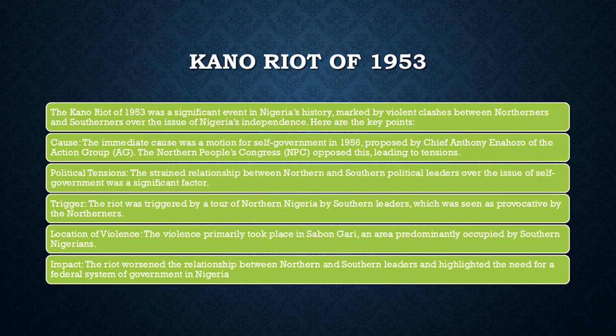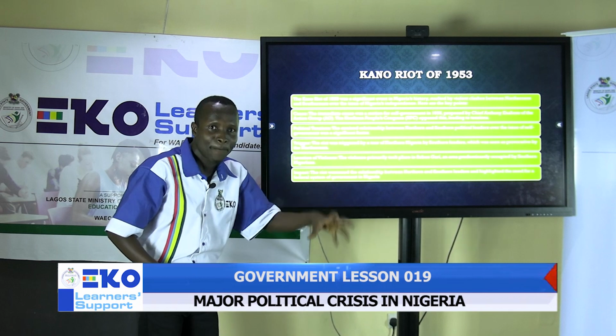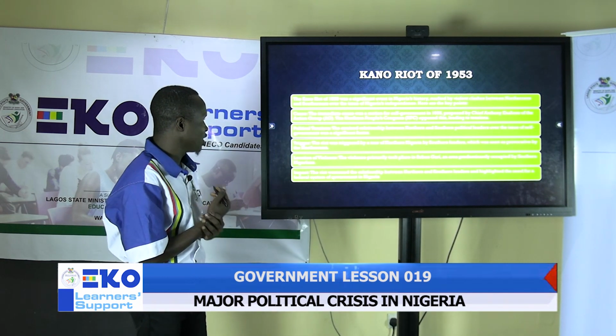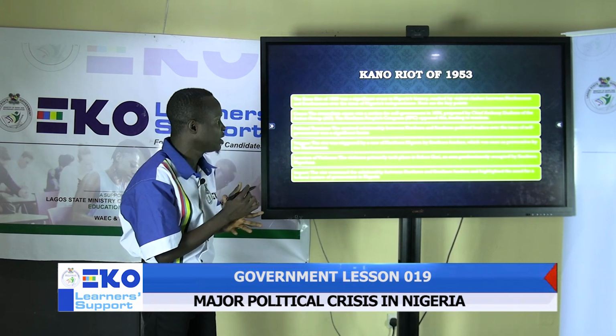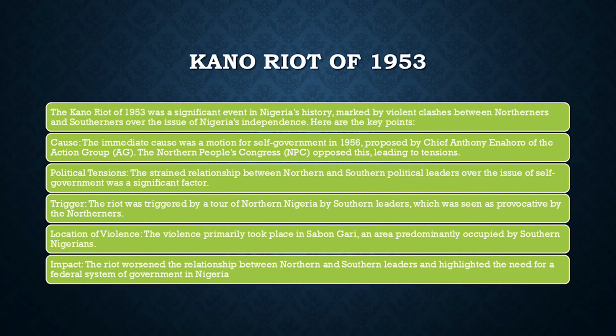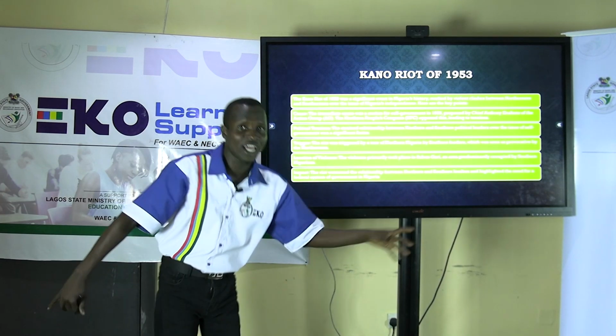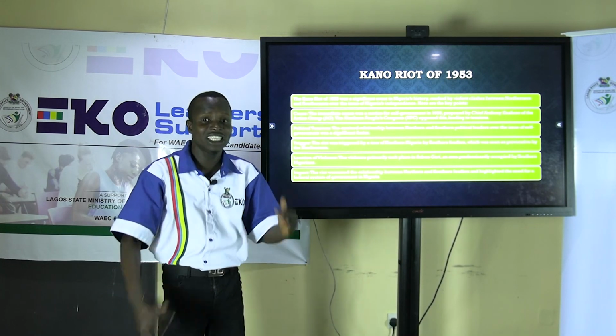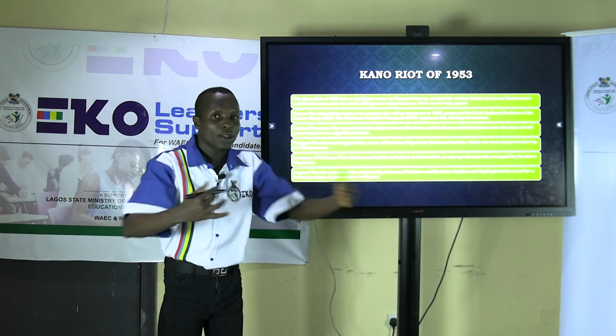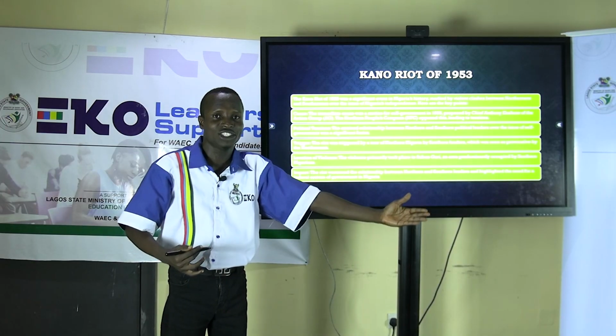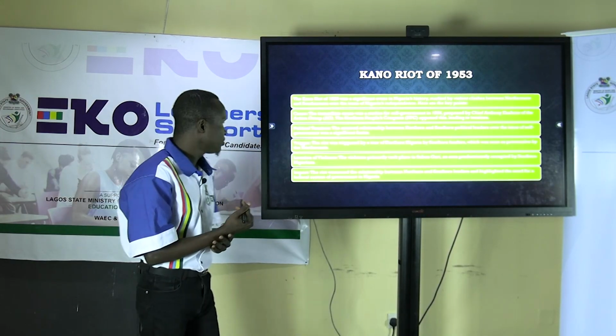He opposed it, and this caused tension. It caused a serious tension in the legislative arm of government, political tension. The strained relationship between Northern and Southern political leaders over the issue of self-government was a significant factor. When that crisis happened, the Northerners walked away. Northern leaders and Northerners in the parliament walked out of the parliament, and this brought political tension, disagreement between Southern Nigeria and the northern part of Nigeria.